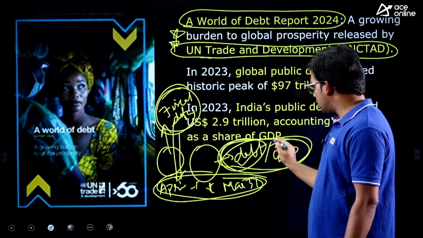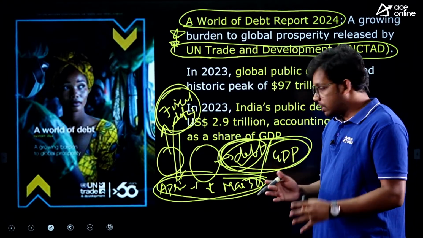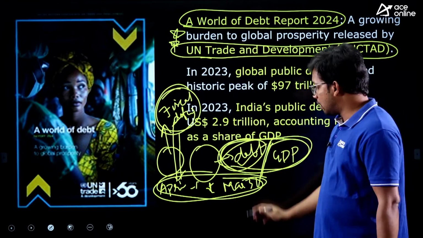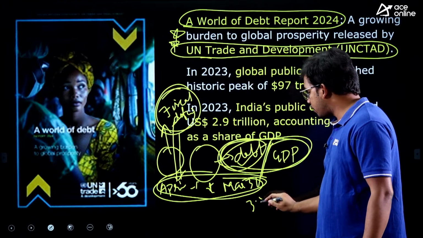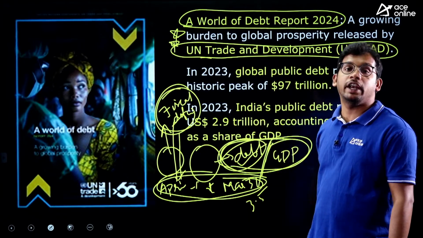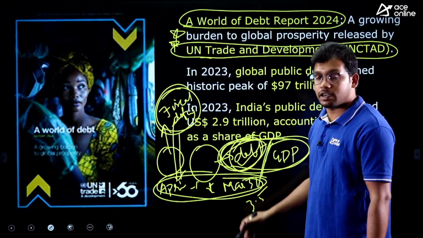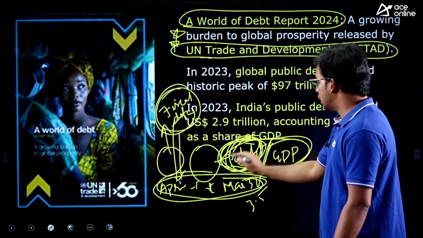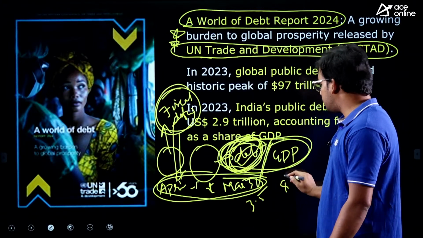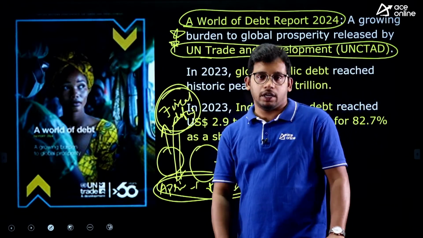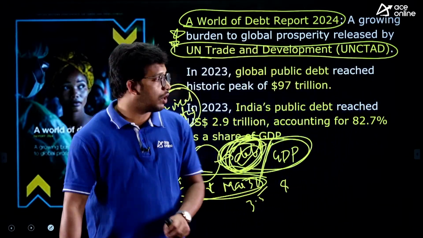And debt to GDP ratio means whatever the debt that is there with India per GDP of that particular year. For example, our GDP is 3.5 trillion every year, and our debt is approximately 2.8 trillion, right? So, 2.8 trillion dollars. That means approximately 83% of GDP that we are producing every year is nothing but the debt, right? So these two differences you have to identify.